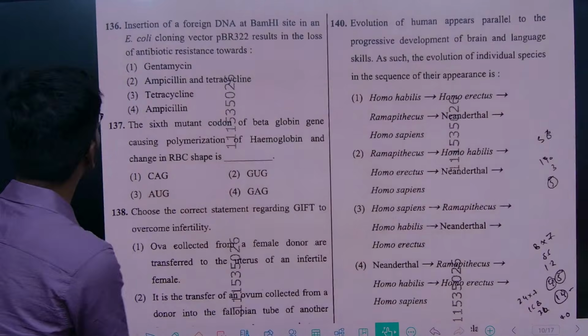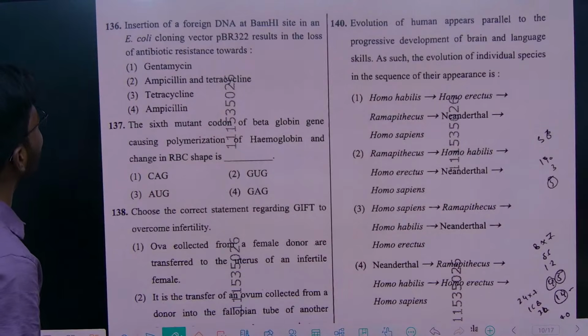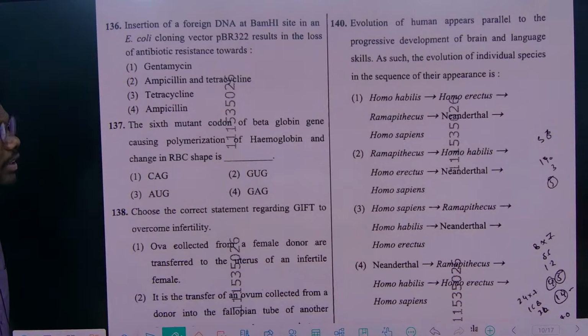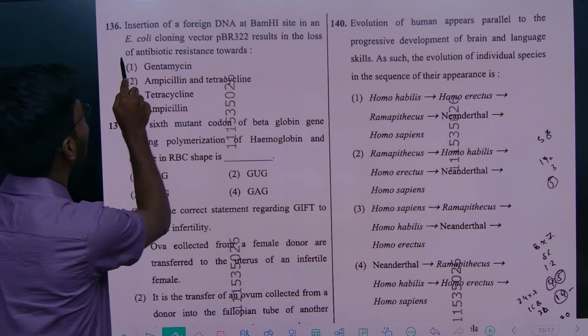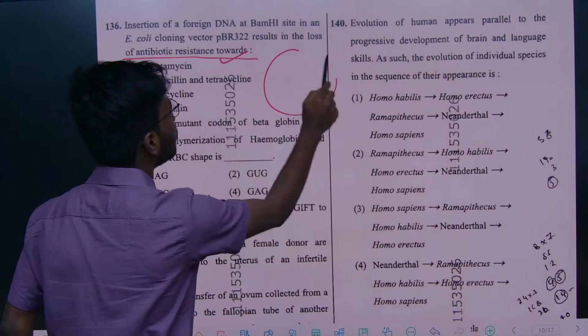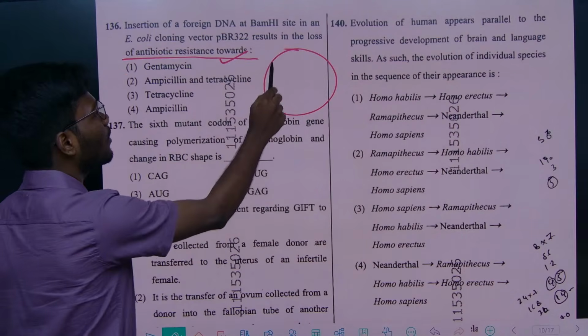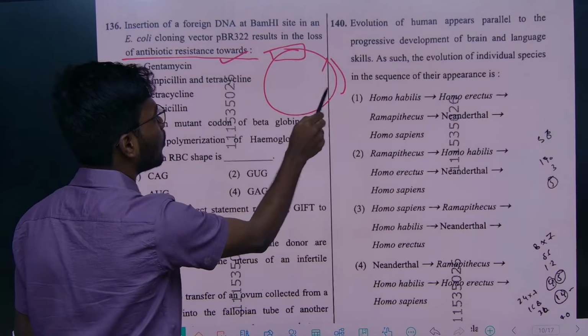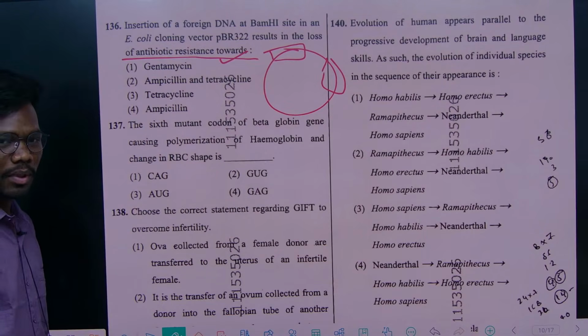So now the next question is 136. Insertion of foreign DNA at the BamHI site in the E. coli cloning vector pBR322 results in the loss of the antibiotic resistance gene. Generally in pBR322 we have two resistance genes, one is tetracycline, another one is ampicillin.